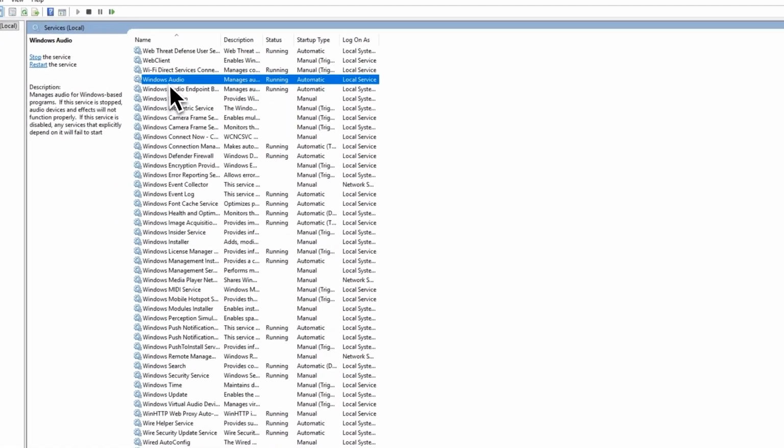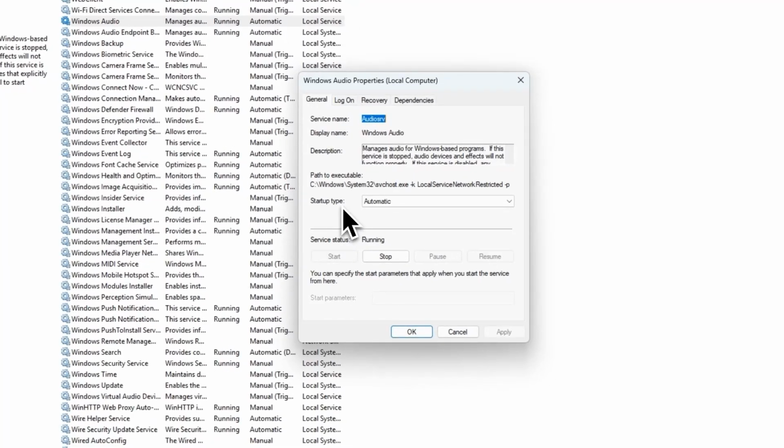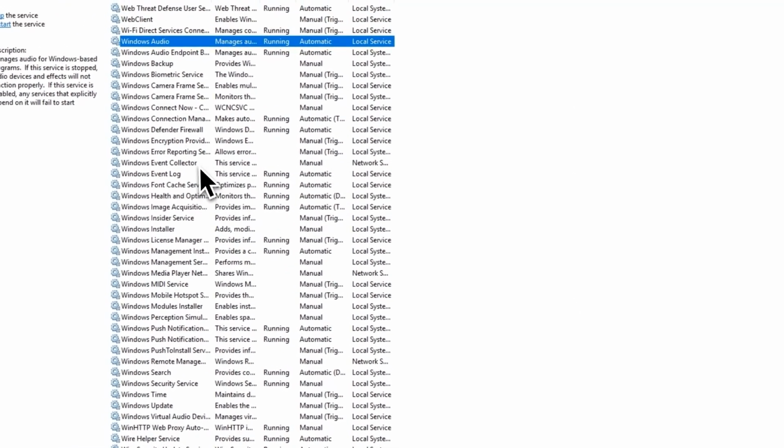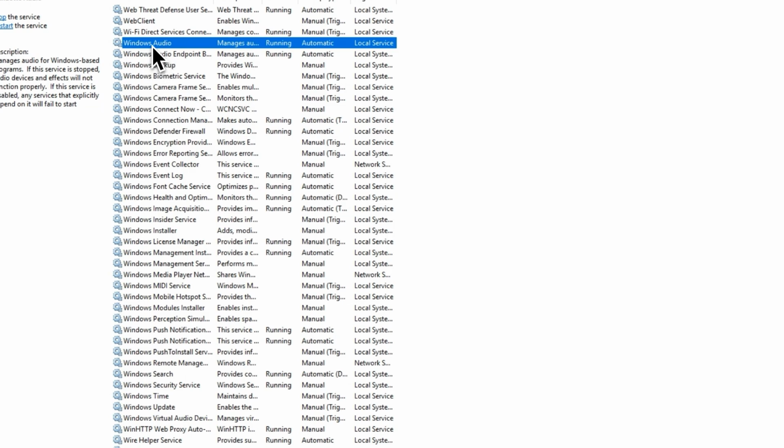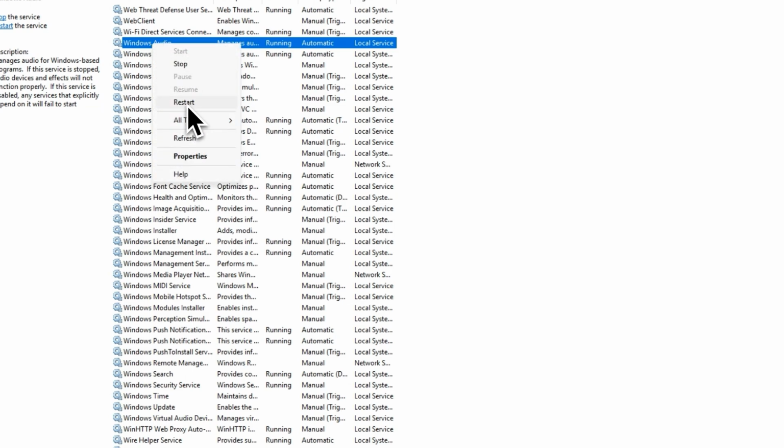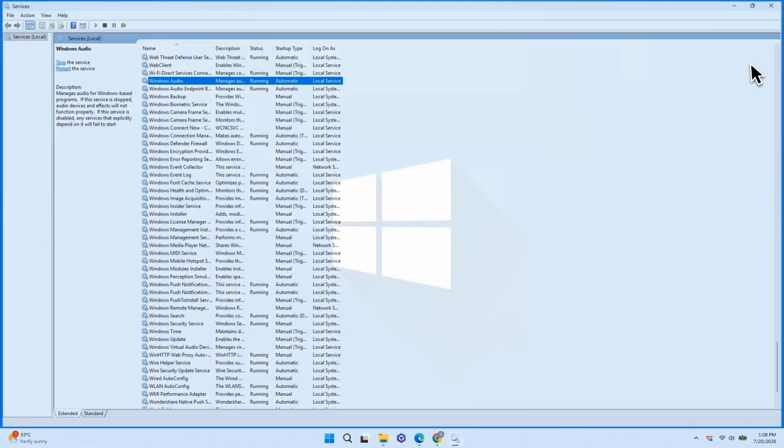After that, open Windows Audio again, and this time, make sure the service status is set to Running. If it's stopped, click Start, then click Apply and OK. After that, right-click Windows Audio again and select Restart this time. After that, close this menu.